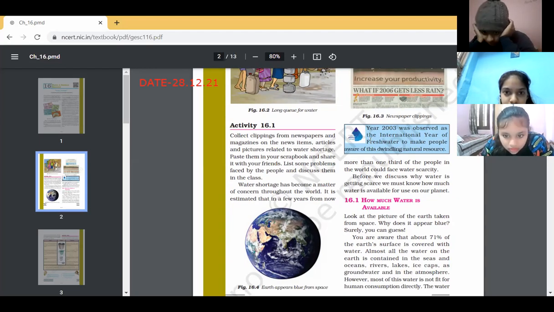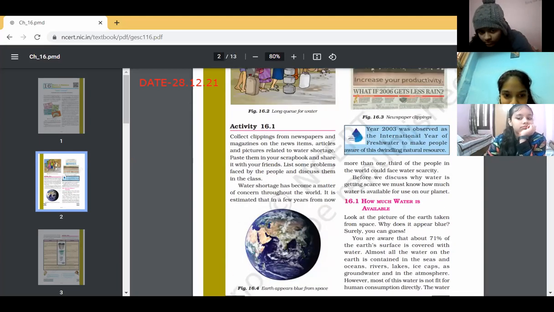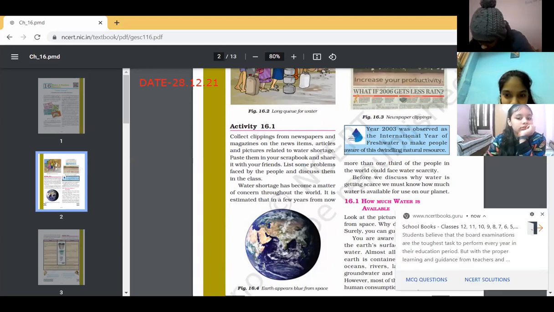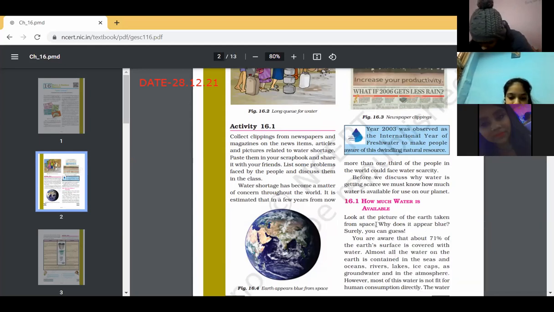Year 2003 was observed as the International Year of Fresh Water to make people aware of this dwindling natural resource. Underline this, children: the International Year of Fresh Water, celebrated in 2003. Kindly underline. And now we are going to study how much water is available for us which is suitable for drinking or for our consumption.